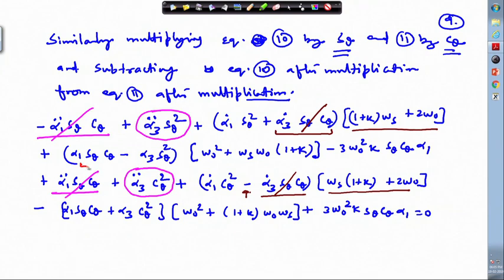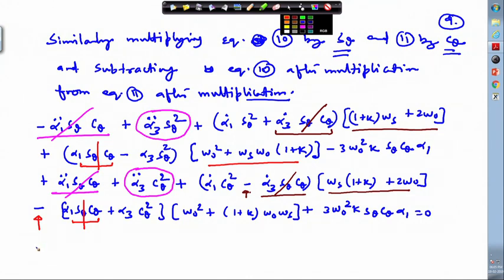Similarly, we have a term here which is multiplied by alpha 1 s theta c theta, and we look for this term here. Here you see that before this there is a minus sign. So, this term and this term will drop out, and therefore, this equation can be simplified.